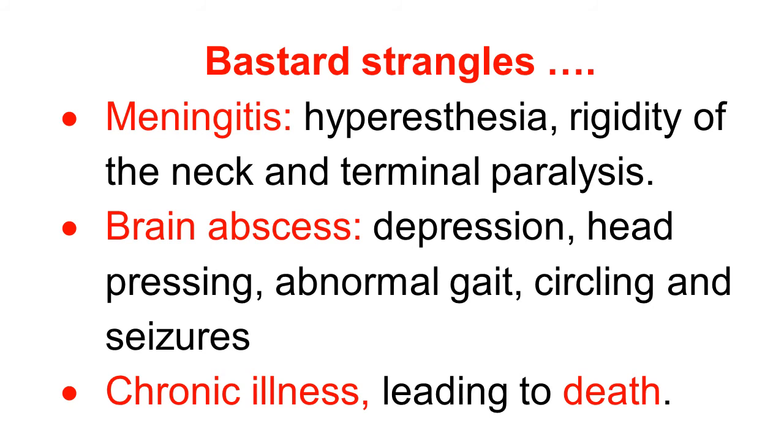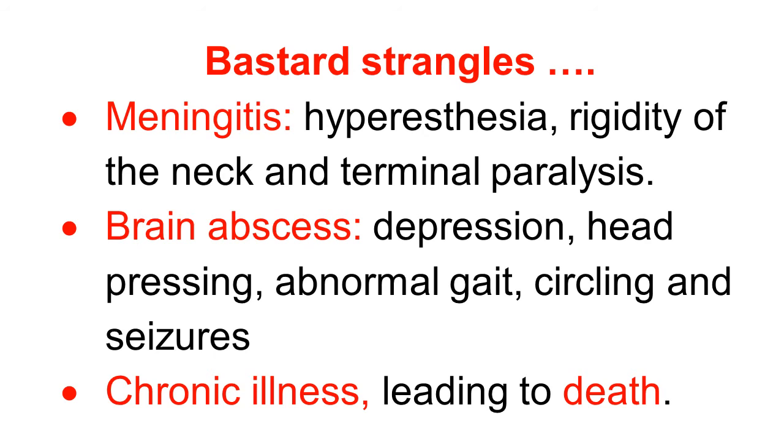Infections settle into the important organ, the brain, and cause brain abscess, manifested by depression, the head pressing against an object, abnormality of the gait. Because of the brain abscess, the horse moves in circles, and seizures, convulsions are observed.